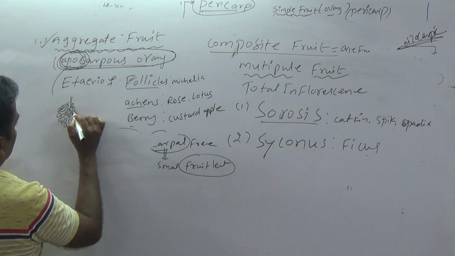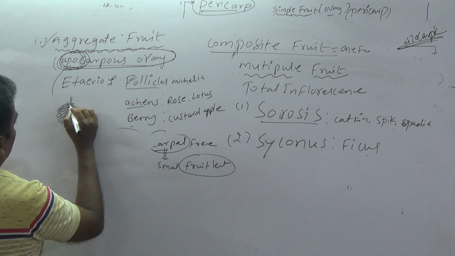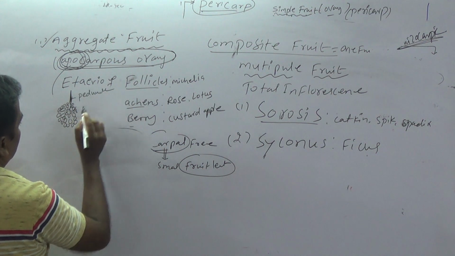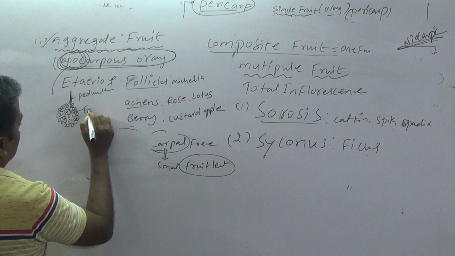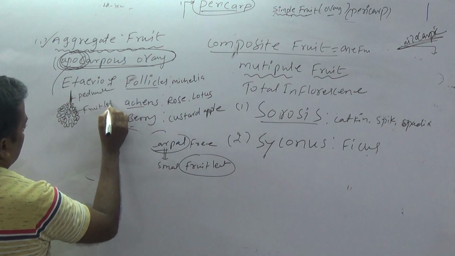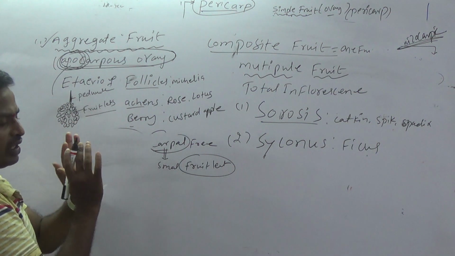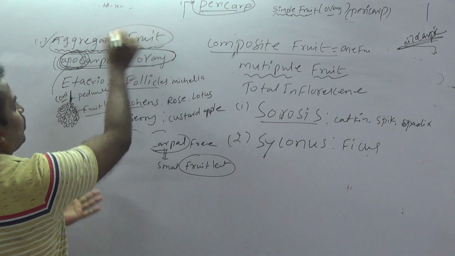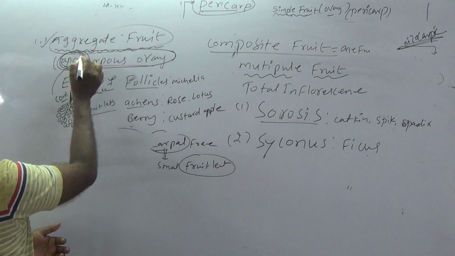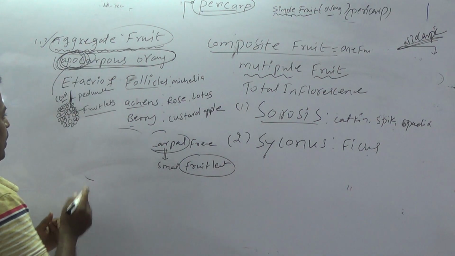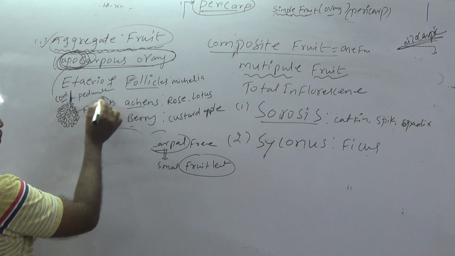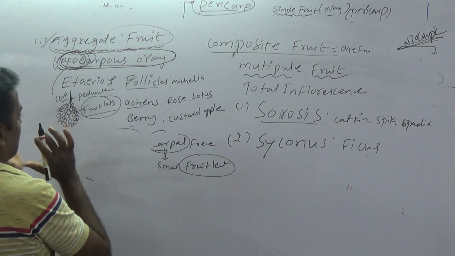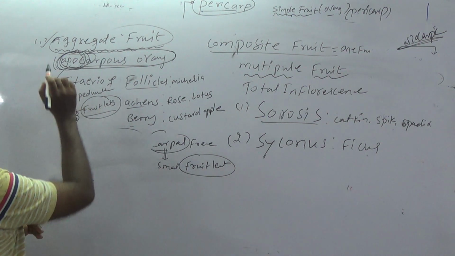So this is a custard apple, a bunch of fruitlets. This is the bunch. This is the peduncle. All fruitlets are aggregated on the common axis, and this is called aggregate fruit. Very important: the fruit is developed from apocarpous ovary, and every carpel develops into a fruitlet, that is also very important. A bunch of fruitlets aggregated on the common axis is called aggregate fruit.